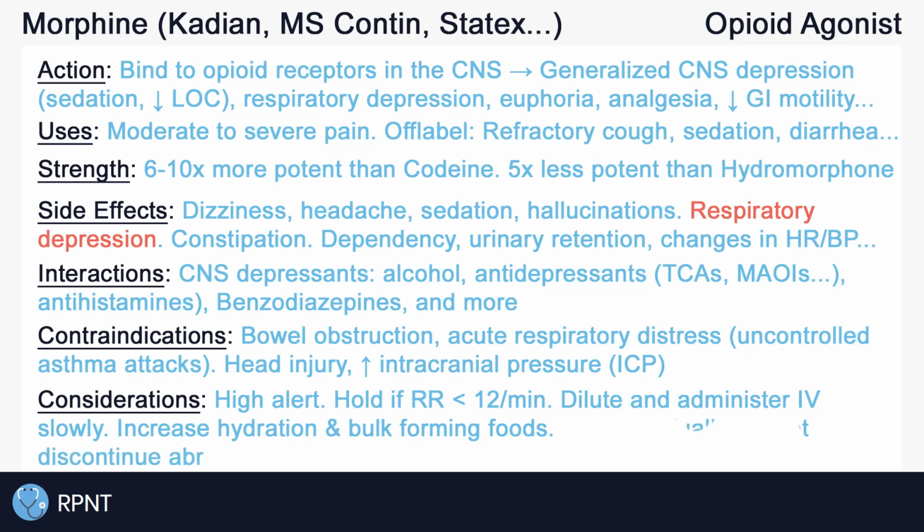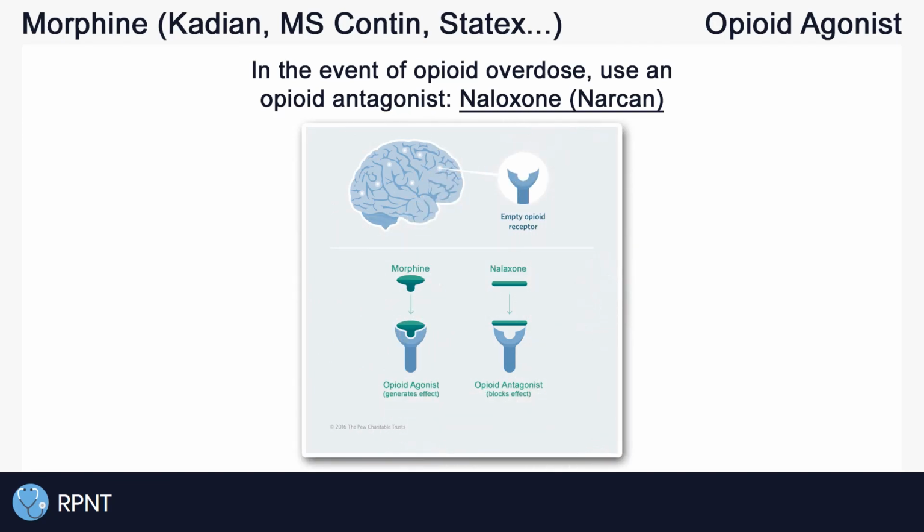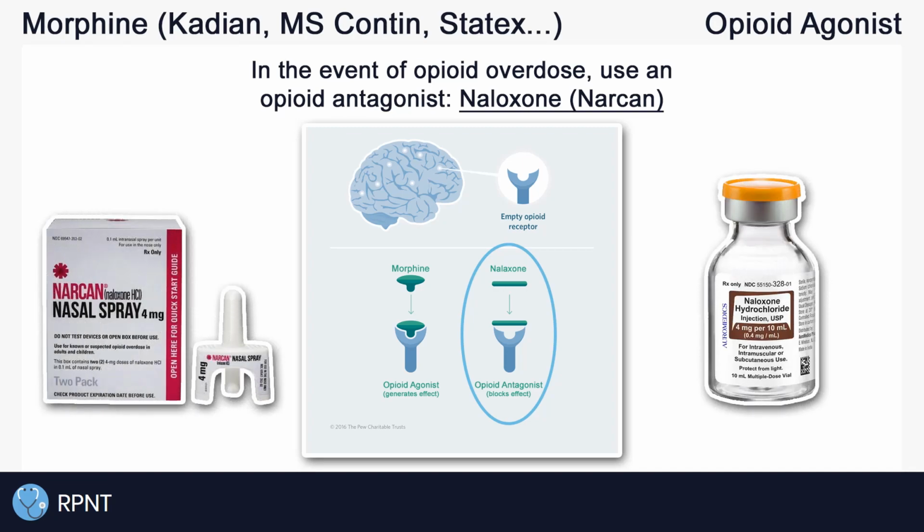As with many medications, it is very important not to discontinue opioids like morphine abruptly, but to instead gradually taper the dose according to the provider's instructions to reduce the risk of withdrawal symptoms and severe pain. In the event of opioid overdose, an opioid antagonist, such as naloxone, also known as Narcan, can be used to prevent further opioid binding to the opioid receptors. Naloxone often comes as a nasal spray or as an injection.